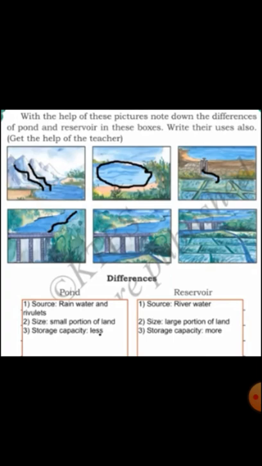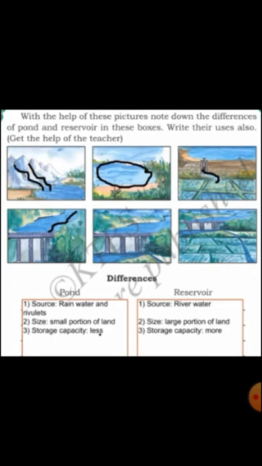See here in black color mark it has shown. So source of water for ponds is small streams. Then in the reservoir, source of water is river water.